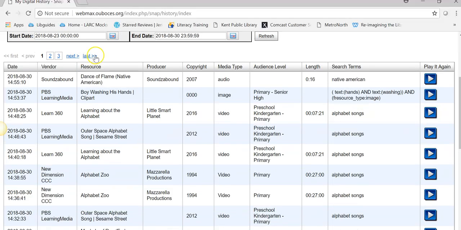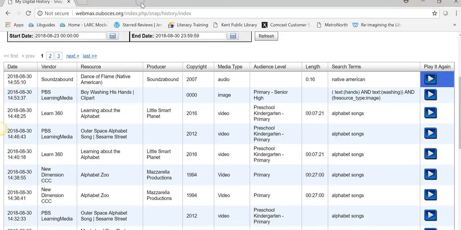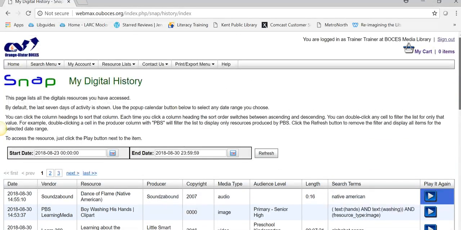So it gives you all this information. And I think what is really convenient is you can then actually play any of these directly just by clicking that play button. So that means you don't have to keep notes. If you're putting together resources and you want to go back and see what you used the previous year, very easy to go through and find those.